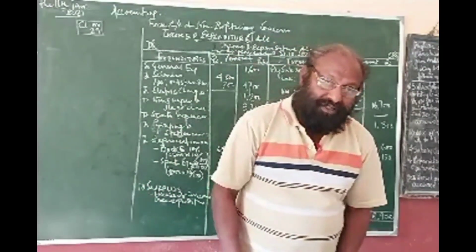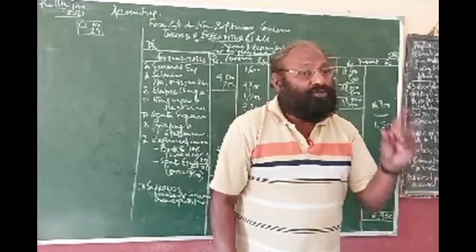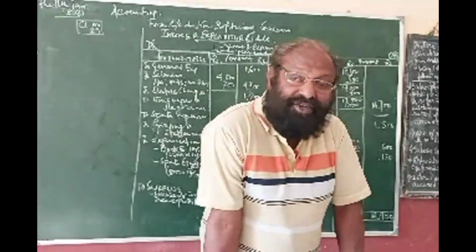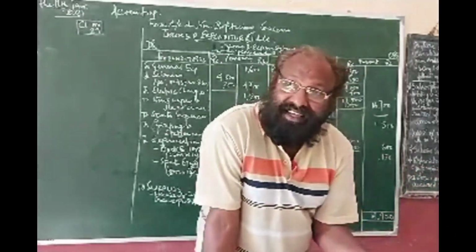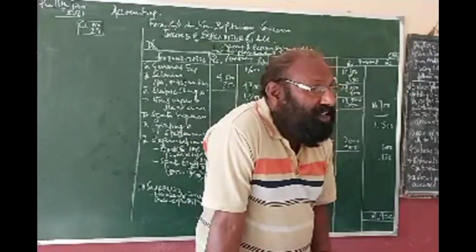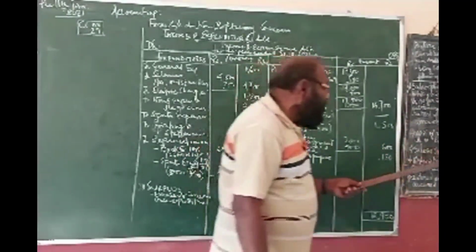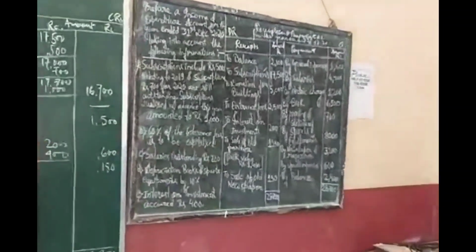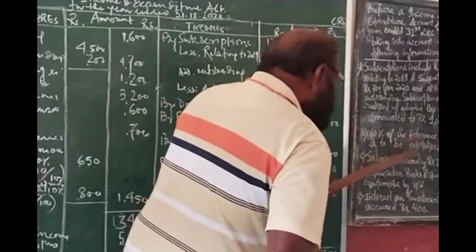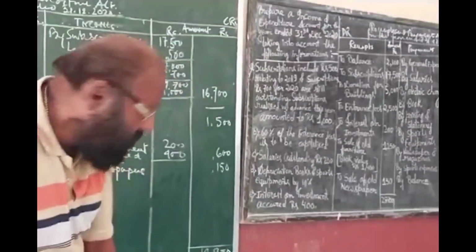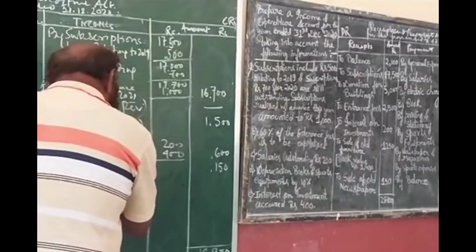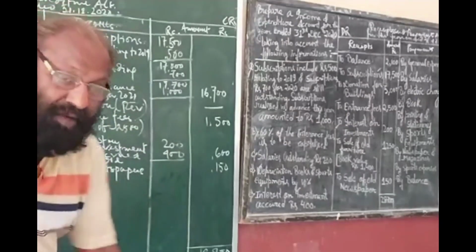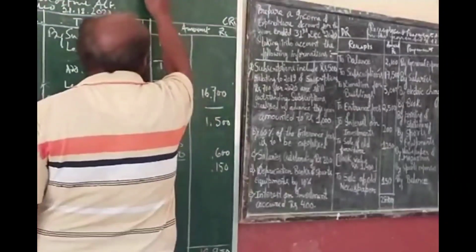Then comes another important item, entrance fee. I have already told you that entrance fee is given only once. So entrance fee should be treated as a capital receipt and it should go to the balance sheet. But every year some members get admission, so every year it generates. So a part of the entrance fees may be treated as revenue income. Here in our problem, what is stated? 60% of the entrance fees is to be capitalized. So 60% is to be capitalized, which means 40% is to be revenue.